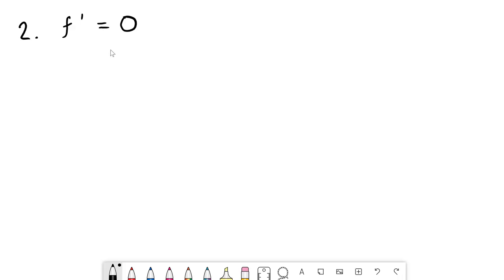It tells us something. If we think about the opposite of a derivative, if we take a derivative of a constant, we get 0. In other words, f must equal some constant. I'm going to give it a c.